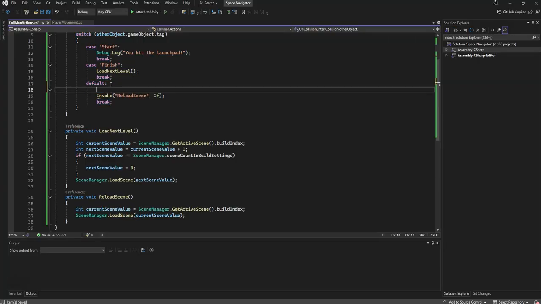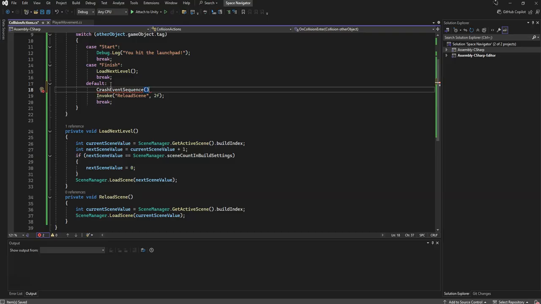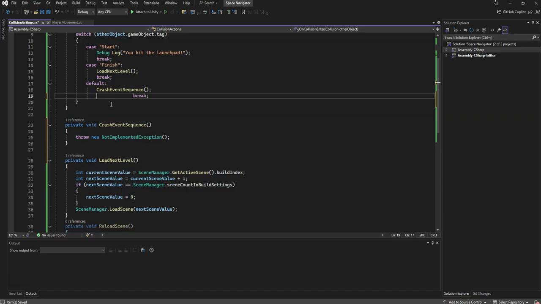So I'm just going to hit enter here, and I'm going to call this something like, I don't know, how about crash event sequence. That's just going to be a method that we can have there. Of course, it doesn't know what this is, so let's generate that. I'm going to take our invoke piece, since we know that's one of the things we want it to do, remove that from here, and copy and paste it to replace this throw exception.